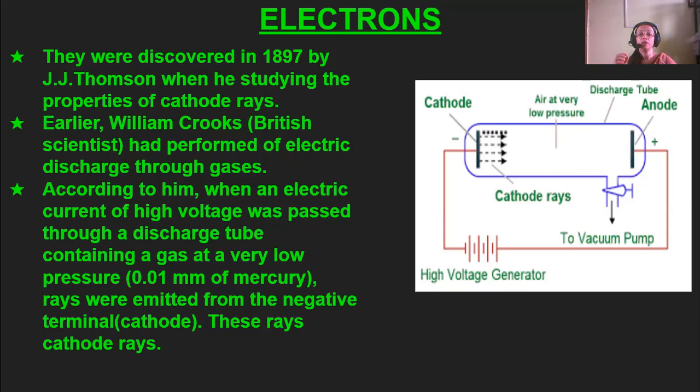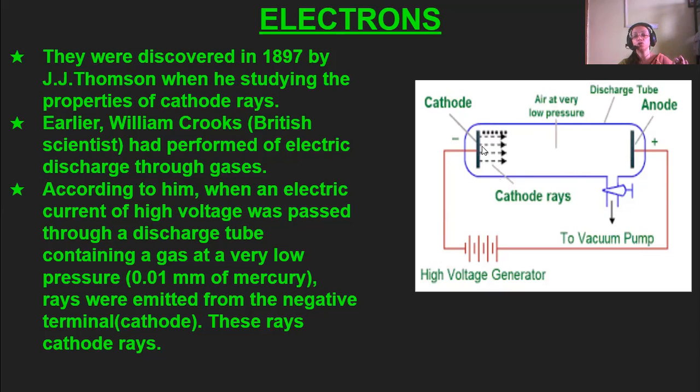This was proved by William Crookes. He found that some rays were emitted through the negative terminal, and these he named cathode rays.